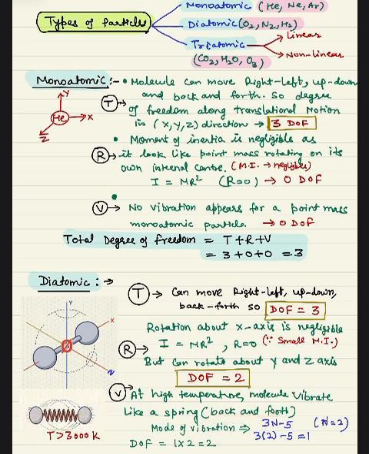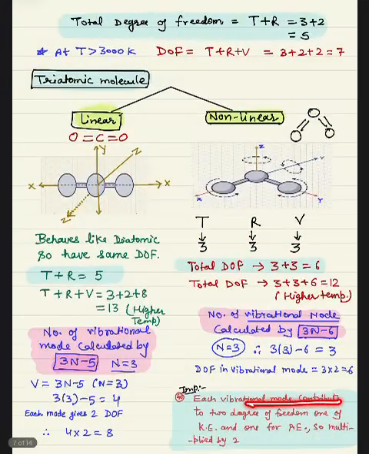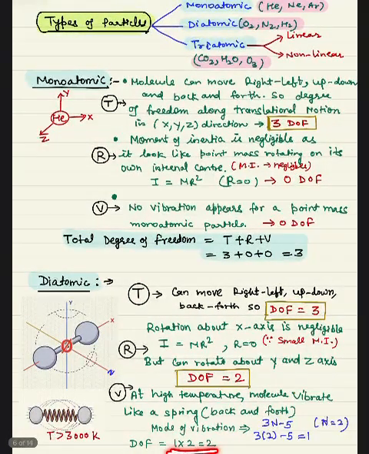And we can say for this linear motion, the degree of freedom is given by this formula. In case of vibrational motion, 3n minus 5. N is 2 here because number of atoms are 2. So degree of freedom will be 6 minus 5, 1. But we have to multiply 1 with 2. Why do we have to multiply? Because each vibrational mode contributes 2 degrees of freedom, 1 for kinetic energy and 1 for potential energy. So that's why we have multiplied with 2 here. So degree of freedom along the vibrational mode will be 2.